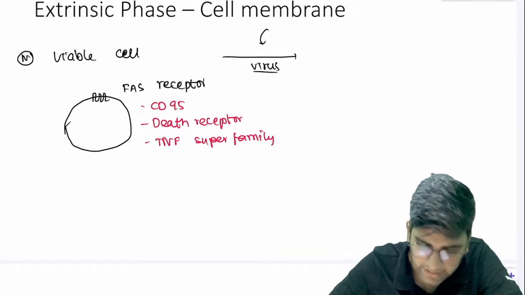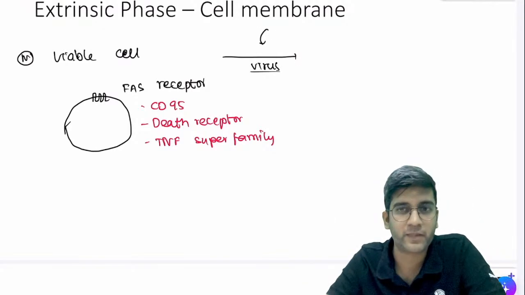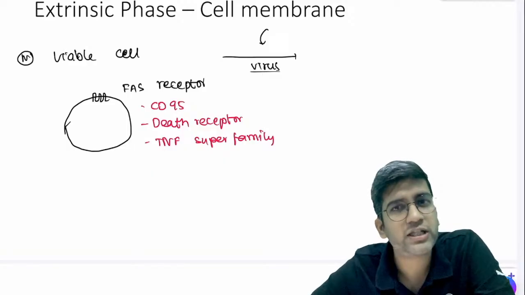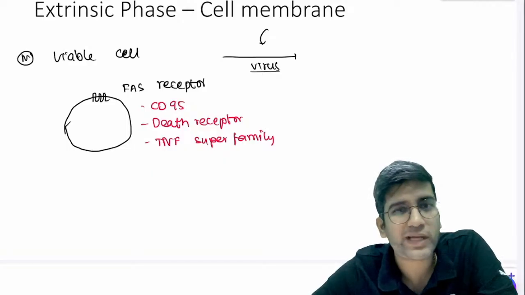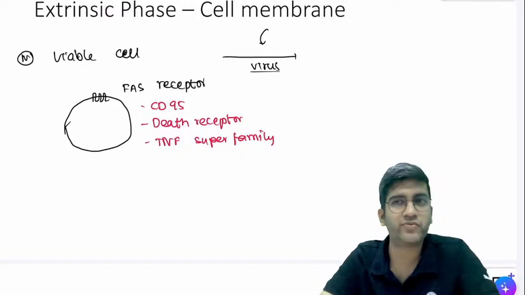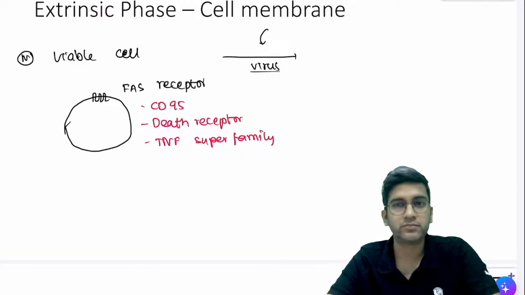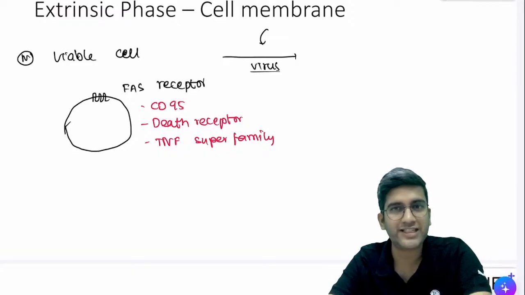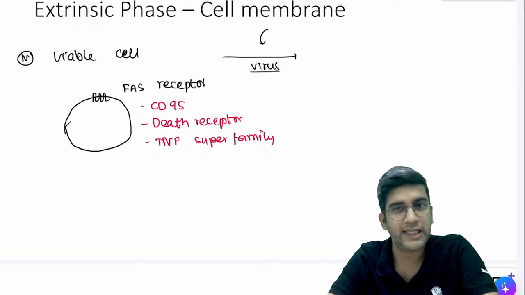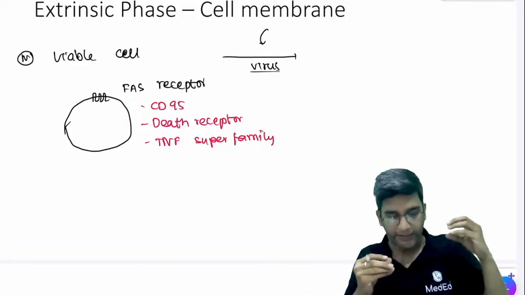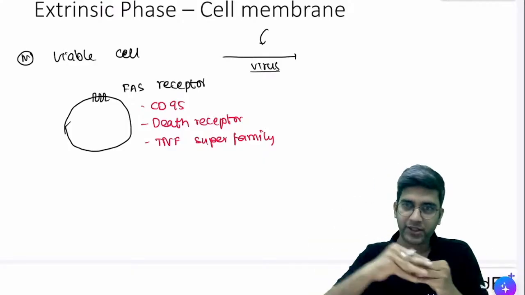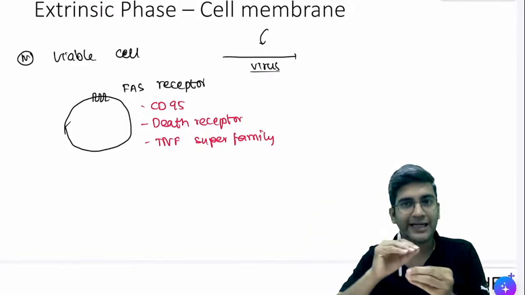Just for name's sake, it's getting infected by virus. Which WBC will try to eliminate viral infection? Neutrophil, lymphocyte, eosinophil? Which WBC? Lymphocyte. Have you heard about a lymphocyte called CD8 T cells? Perfect. Let's assume this cell has got the viral infection, so automatically a lymphocyte will come and try to eliminate them.